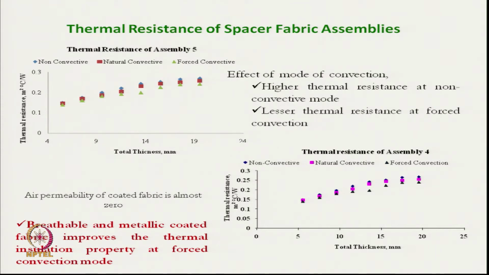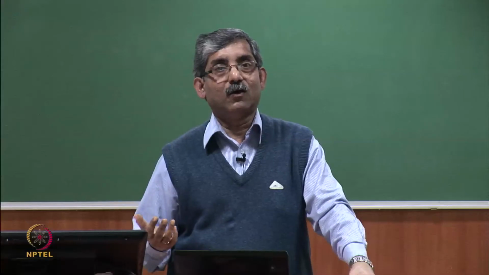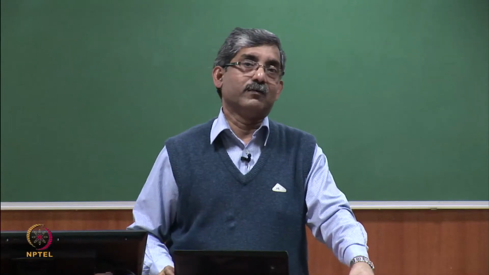This is mainly due to the fact that breathable and metallic coated fabric improves the thermal insulation property at forced convective mode,